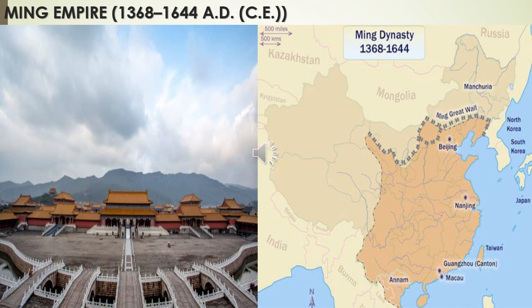Then the Ming Empire, 1368 to 1644 AD. The Ming Empire, which replaced the Mongol Empire, consciously discouraged industry and foreign trade in order to concentrate on agriculture. The Mongols, who overran Persia and the whole of Central Asia, captured China also. Mangu Khan, who became the great Khan in 1252 AD, appointed Kublai Khan as the governor of China.